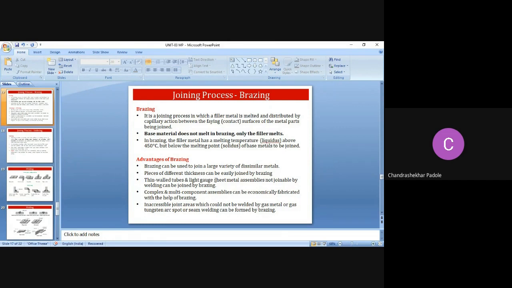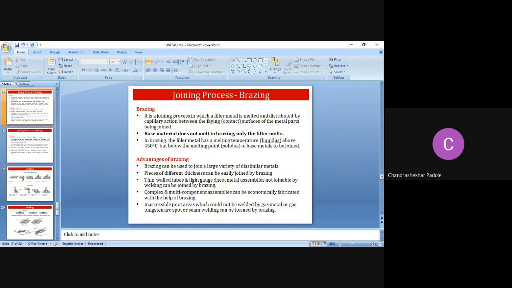Again, the base material does not melt in brazing. Please keep in mind, in welding the base metal is melted, but in brazing the base material does not melt. Only the filler material melts, right? And in brazing, the filler metal has a melting temperature, that is the liquidus temperature, where it is converted into liquid.